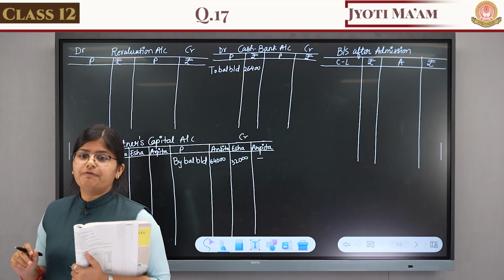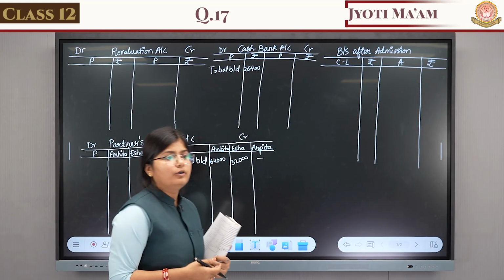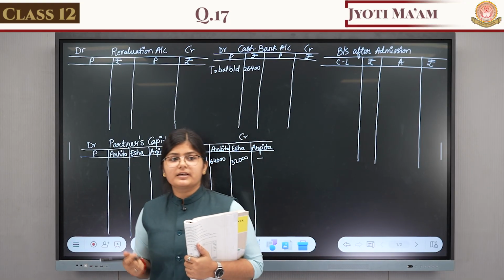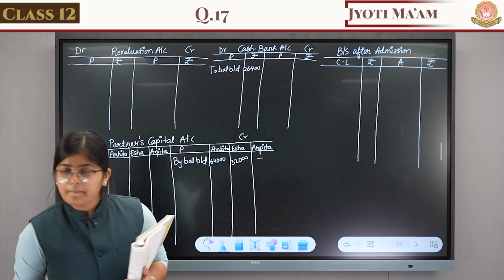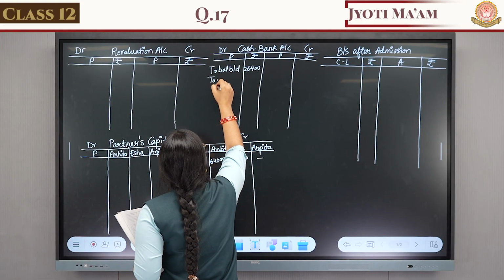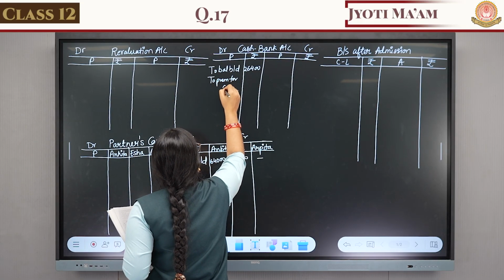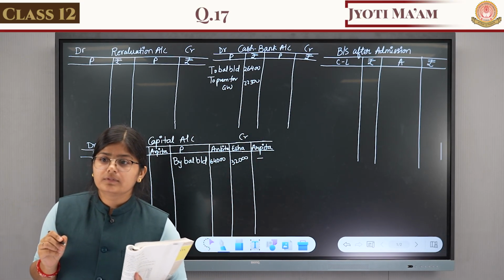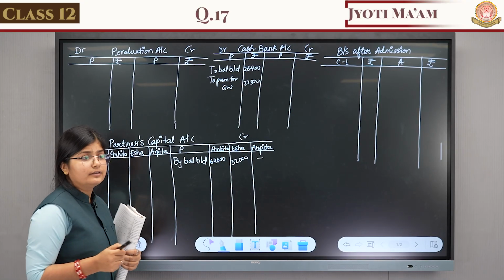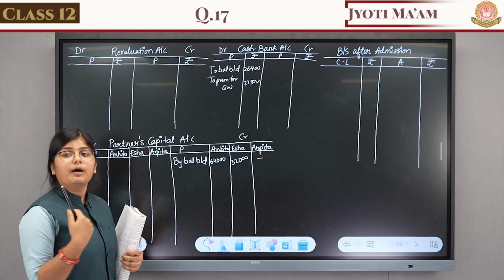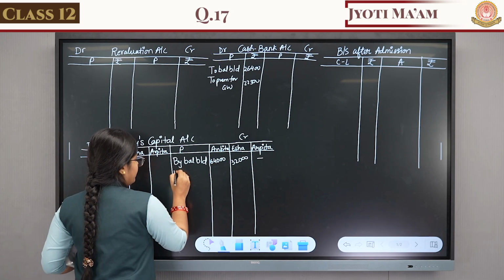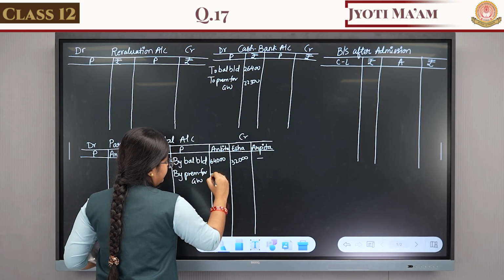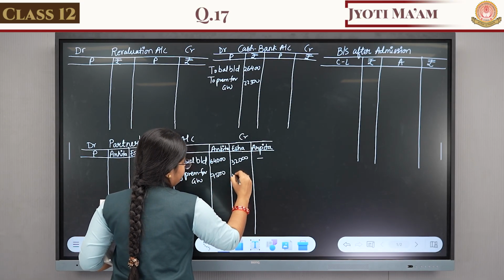So the first entry of premium for goodwill goes to which account? Cash account. On which side? Debit side. Why? Because the cash is coming into the business. So, To premium for goodwill, 22,500. And the next entry will go to the partners' capital accounts. On which side? Credit side, because it is distributed among those partners. By premium for goodwill, 7,500 and 15,000.